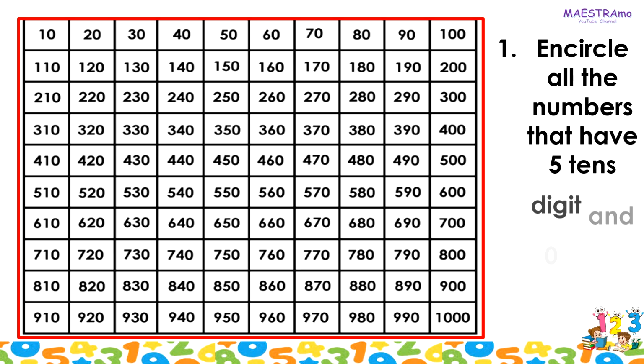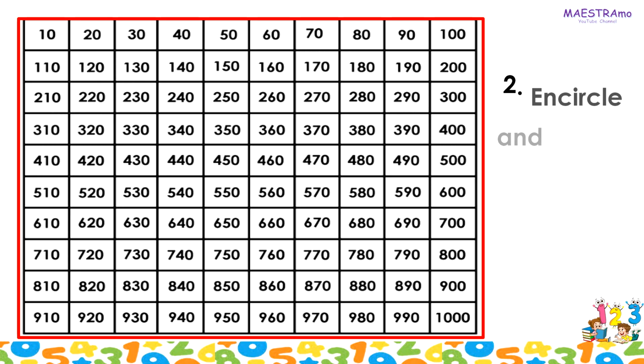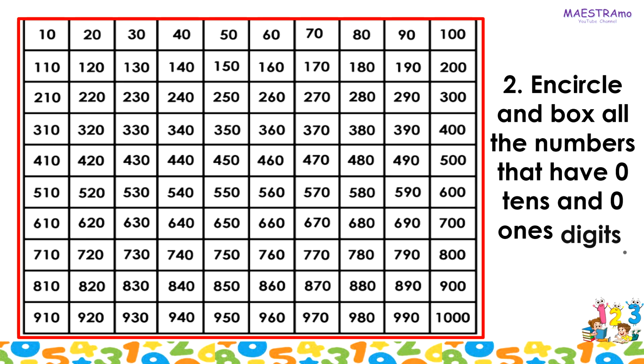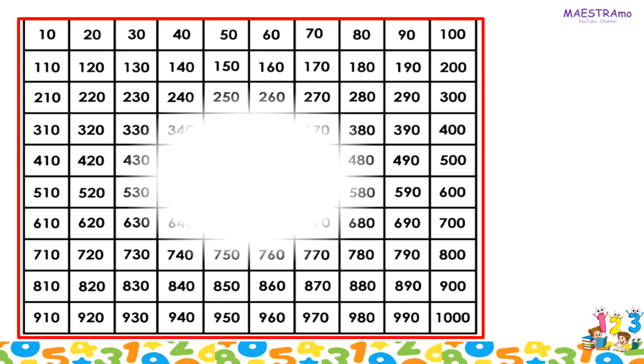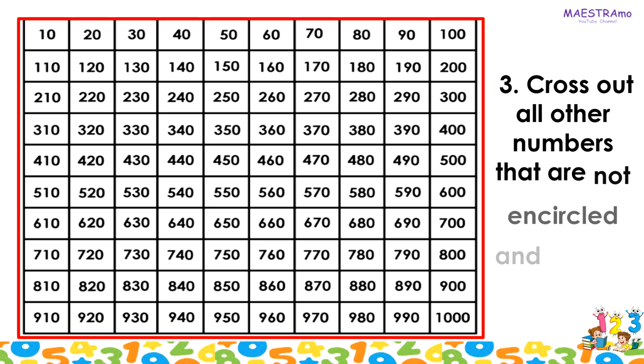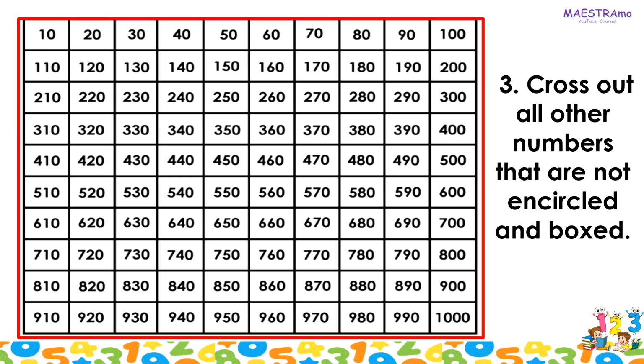Encircle all the numbers that have 5 as the 10's digit and 0 as the 1's digit. Cross out all other numbers that are not encircled and boxed.